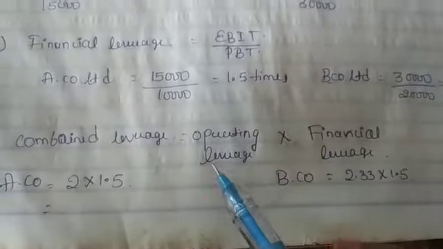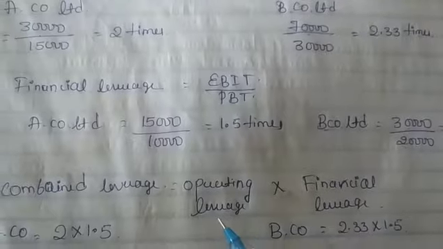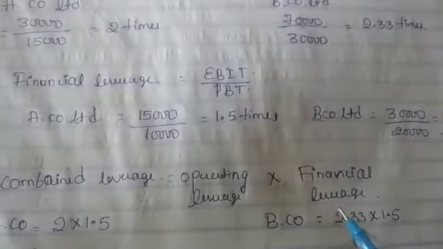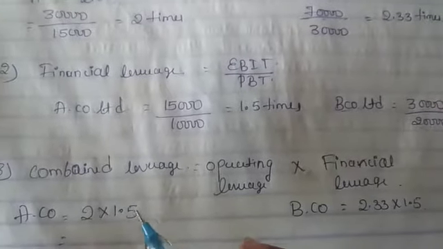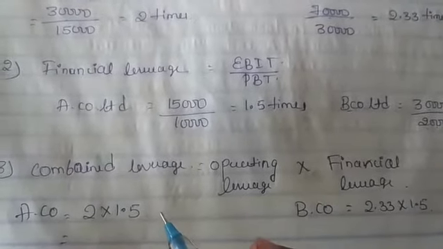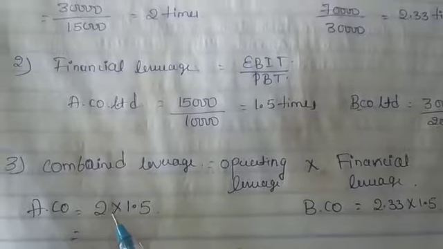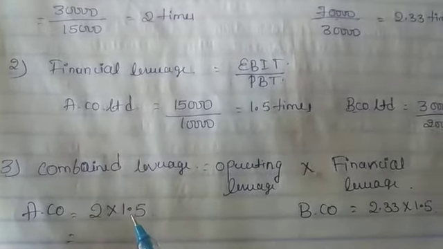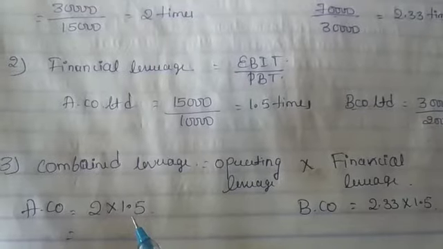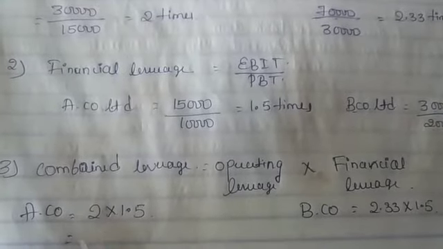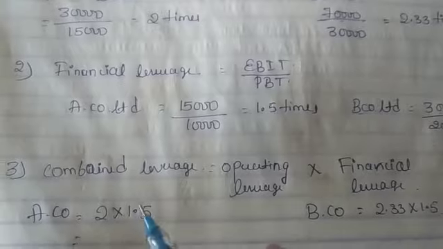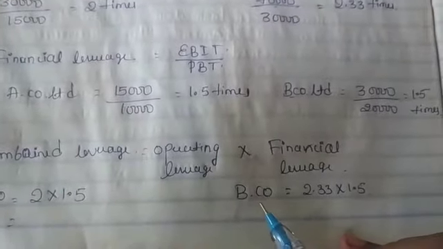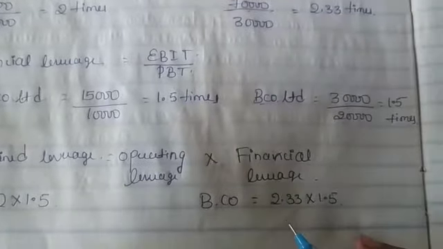Then come to the point, combined leverage. The combined leverage formula is operating leverage into financial leverage. Multiply operating leverage by financial leverage. So here the operating leverage answer is 2 and the financial leverage answer is 1.5 in case of A Company Limited. Multiply these two, then we get the combined leverage. In a similar way we have to do it for B Company Limited.